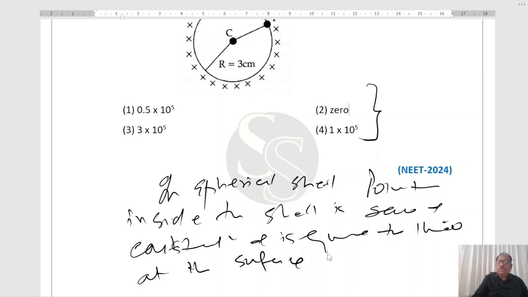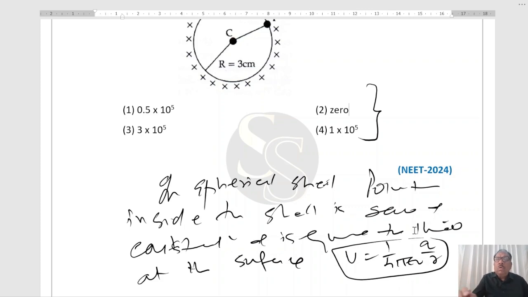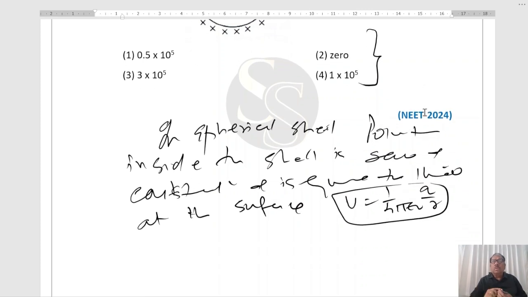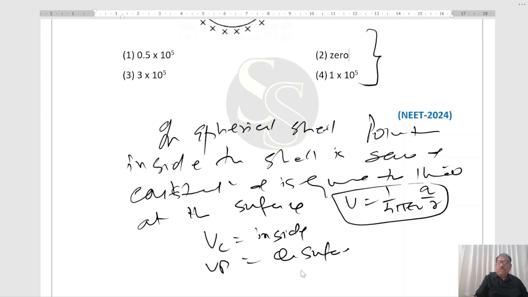That is, V at the surface is 1 over 4 pi epsilon naught Q upon R. Now, in this case, VC is inside and VP is on the surface. Means VC equals VP.